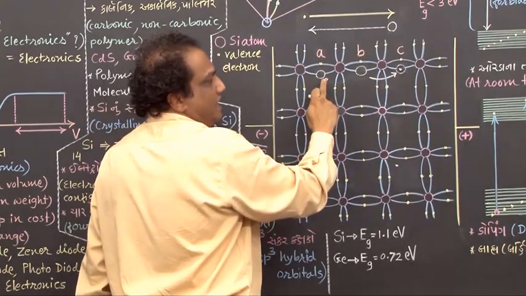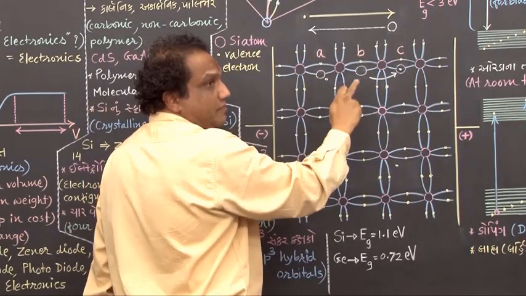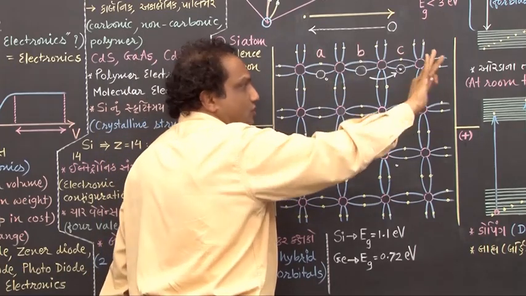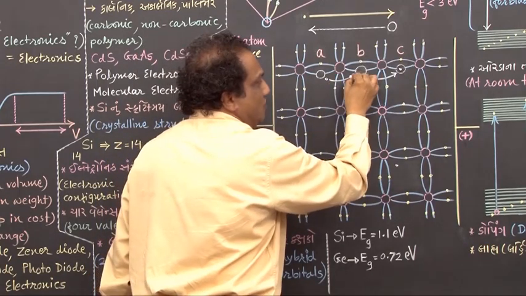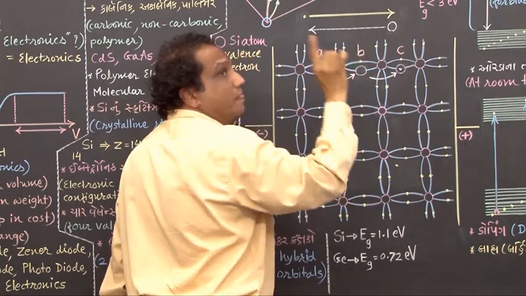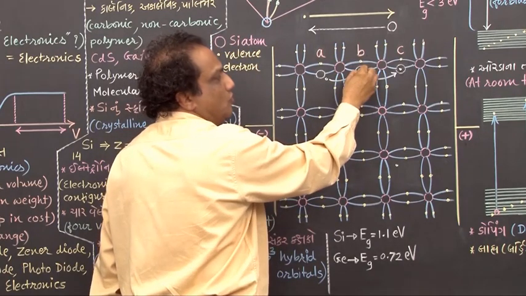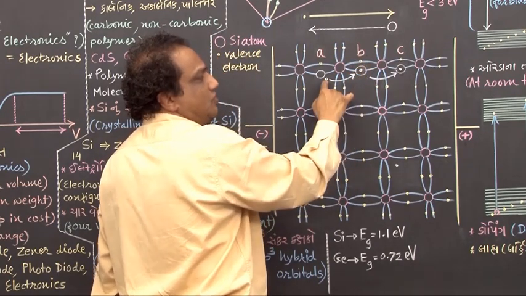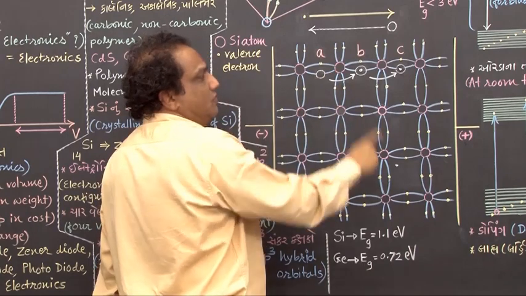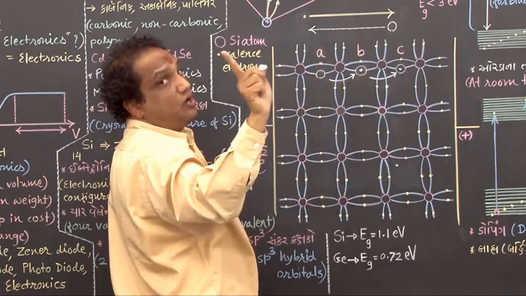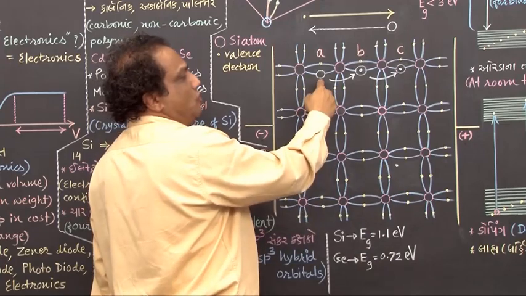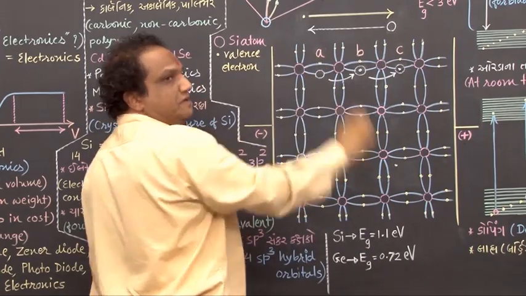So this way, and if it is moving randomly, at the same time it is getting accelerated also, and it is likely to come very close to this hole, then it will combine with this hole. Once this electron combines with this hole, this is no more a hole. Now you will find a hole at point A.